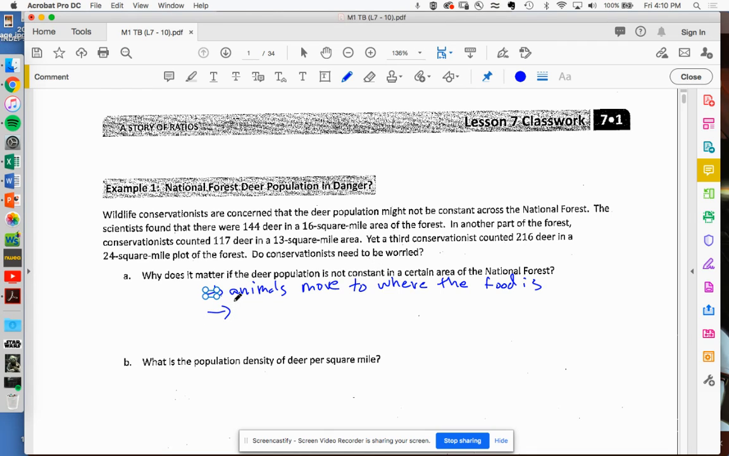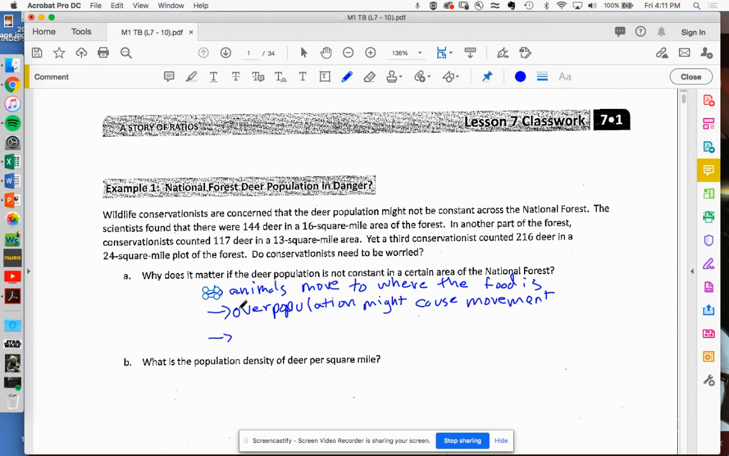Another reason could be that in one area there might be overpopulation. And when an area is overpopulated, what happens? Well, it might cause movement. And so those animals are going to move around. So there might be more animals in a certain area. And there are many reasons. I came up with 3.